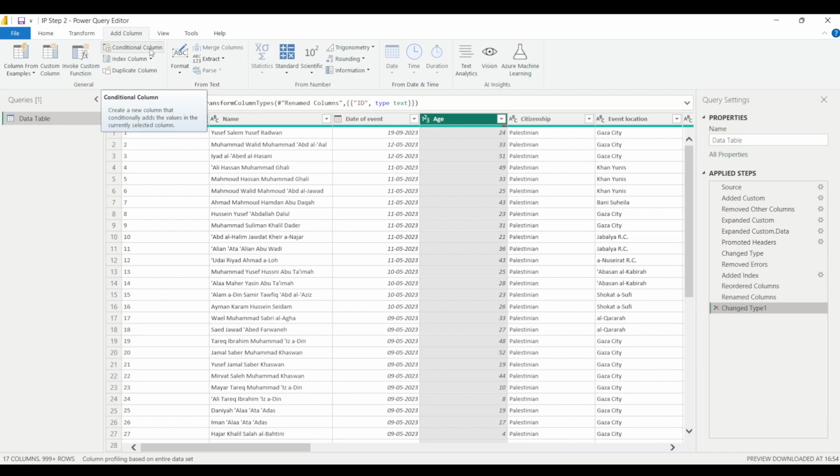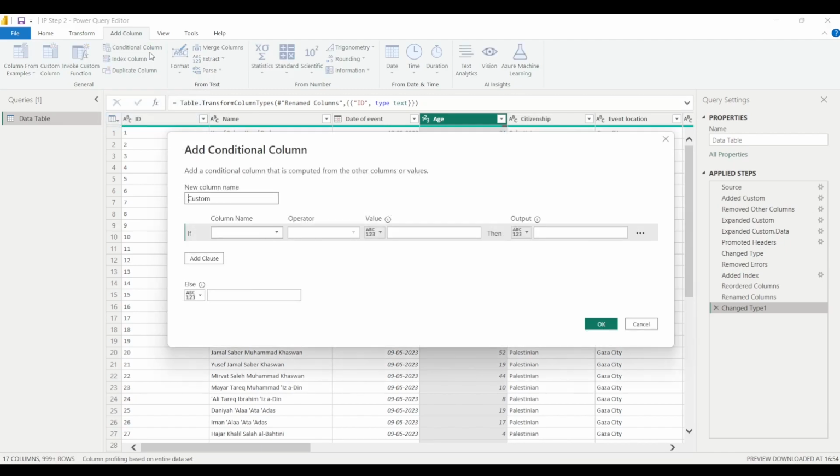I will click on conditional column, and if the value in the age column is equal to null, then I want the output in the new column to be unknown. Because if null is there in this column, I'm considering it unknown, that we do not know the age of that person, right?